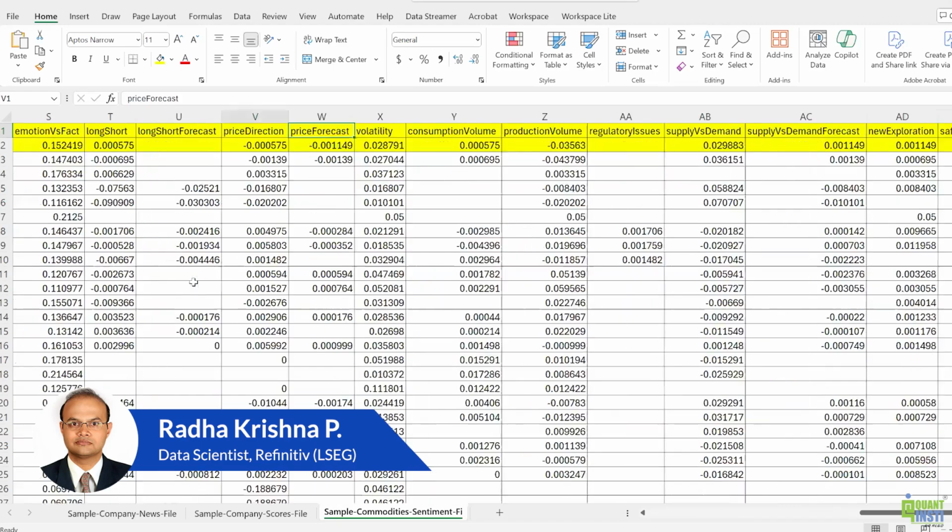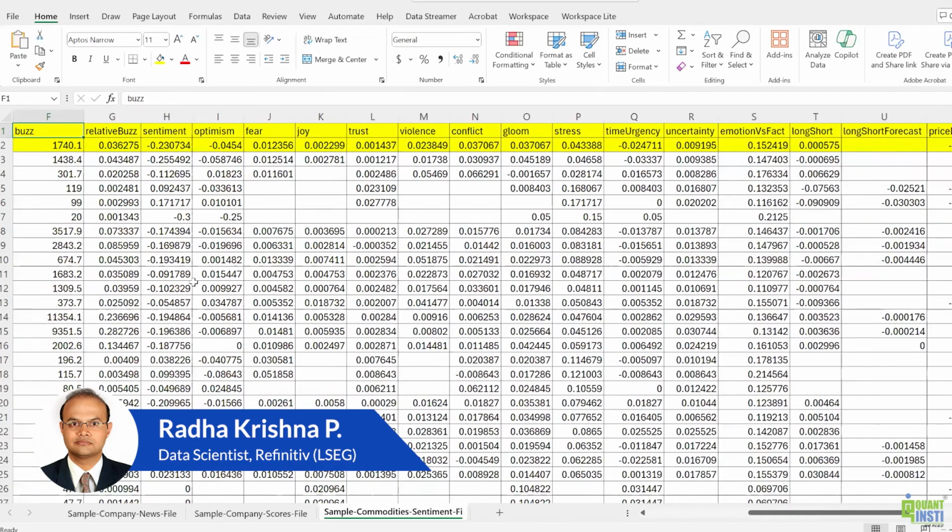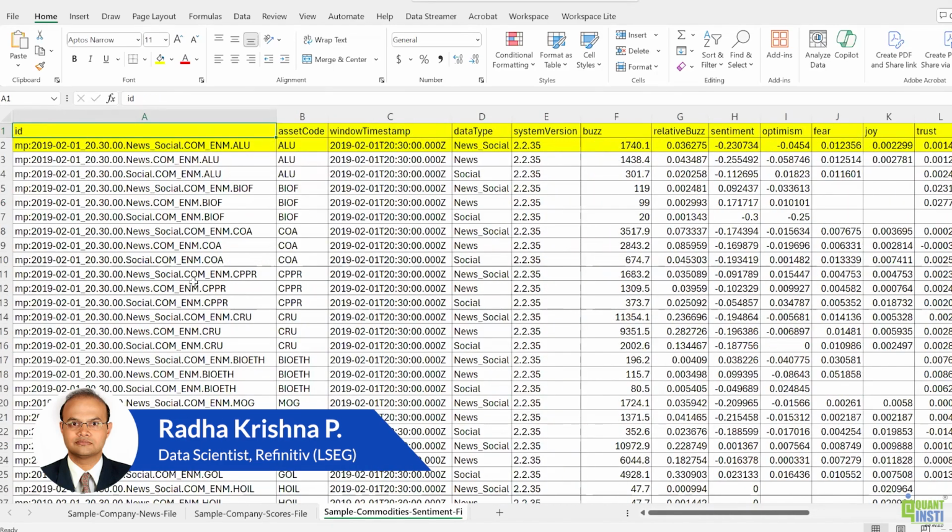Now, if you think about this data set, it's perfect for ingesting into your trading models because it's a flat file, rows and columns. You can take this data as is and start creating factors out of it and putting it into your trading model and so on and so forth. This is one of the data sets that a lot of HFT firms use across the world.